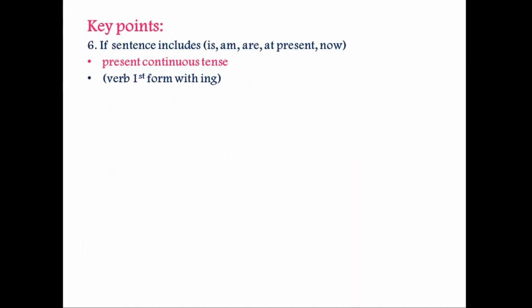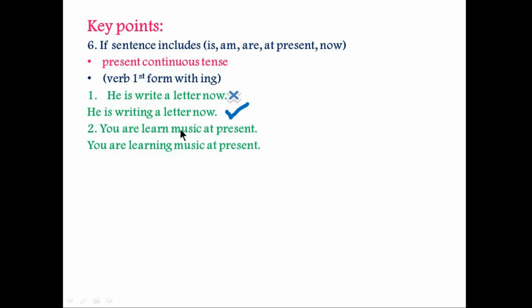Key point number 6. If a sentence includes is, am, are, at present, now, then this actually belongs to present continuous tense. So you will use the verb first form with ing. For example, "he is write a letter now". This is incorrect. He is writing a letter now. You are using the verb first form with ing. So this is the correct sentence. Next example is "you are learn music at present". No, this is incorrect. You are learning music at present. So this one is the correct sentence.